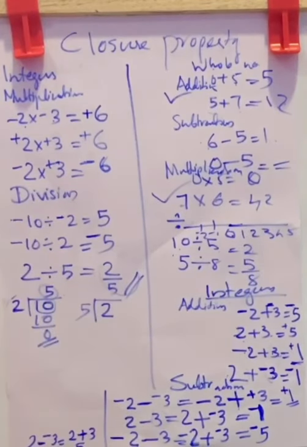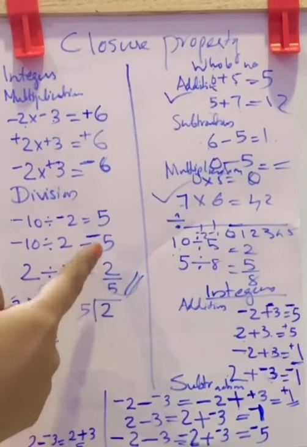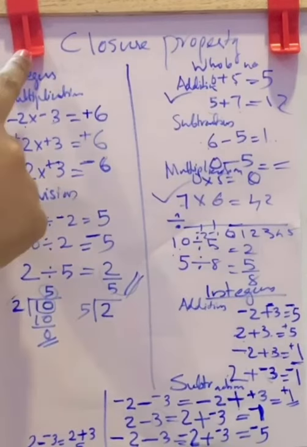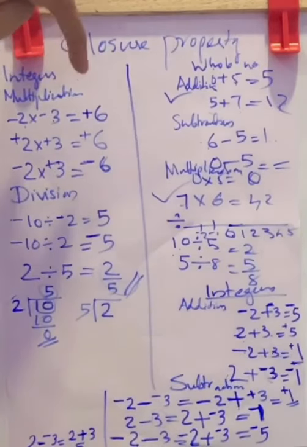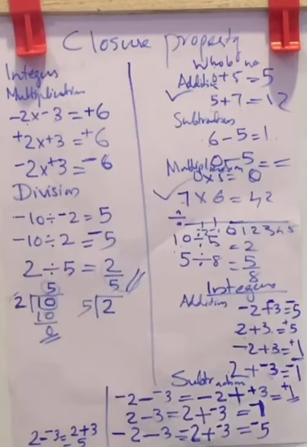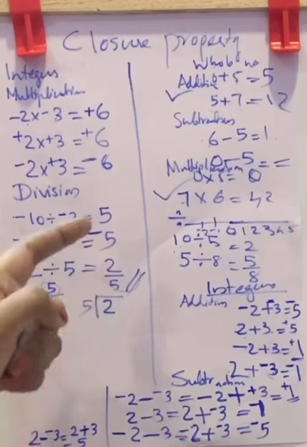This is a fraction here. And a fraction comes under rational numbers and not in integers. Integer means only negative integers, 0 and positive integers. But here we get the result as a fraction in division. So we can say integers are not closed for division, as the result is not an integer. But in the case of addition, subtraction and multiplication of integers, we always get the result as integers. So we can say they are closed. But in the case of division, we didn't get the answer as an integer. So this is not closed.